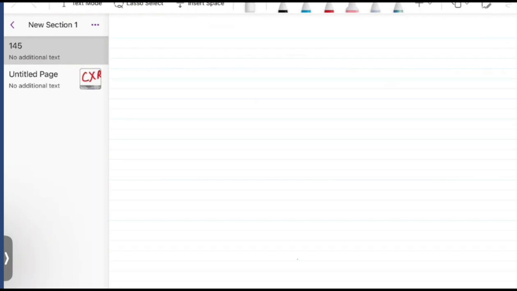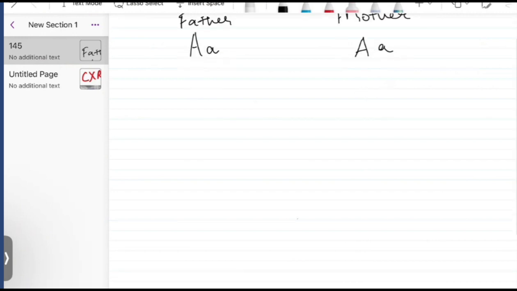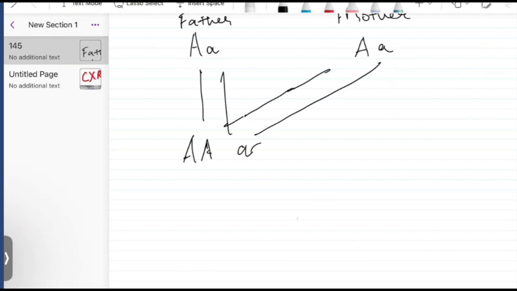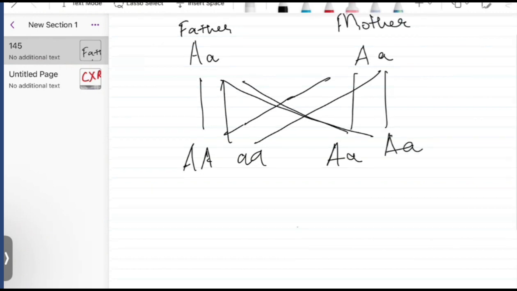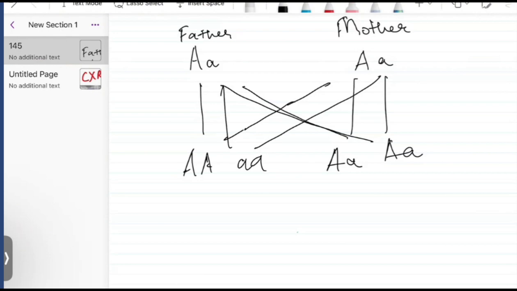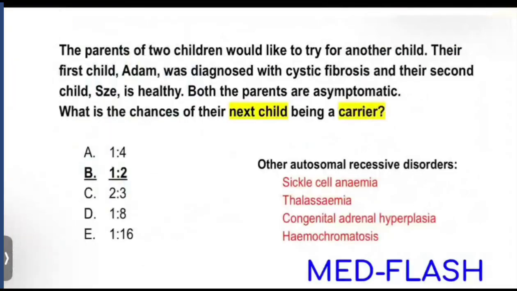Okay. So considering father being a carrier, denoting capital A and small a. So small a is the disease gene and the capital A is the normal gene. And mother is also a carrier. Okay. Now crossing them here. So this is the kind of situation that you get. Okay. So here, what is the question asking us? The question is asking us, what are the chances of the next child being a carrier?